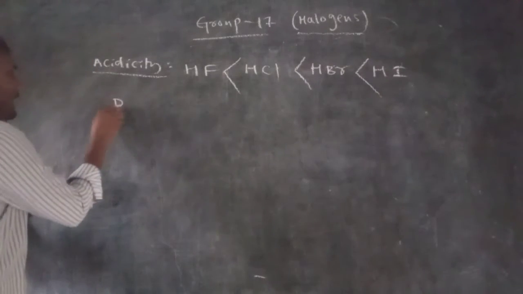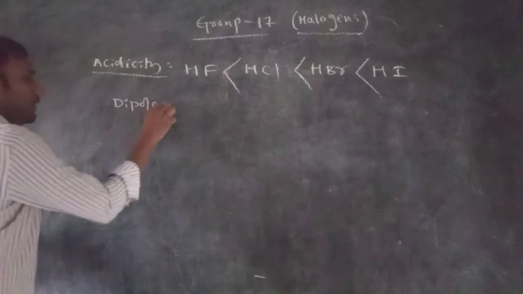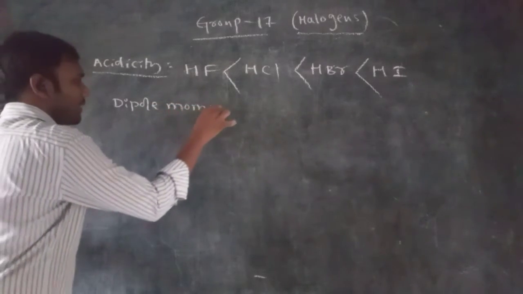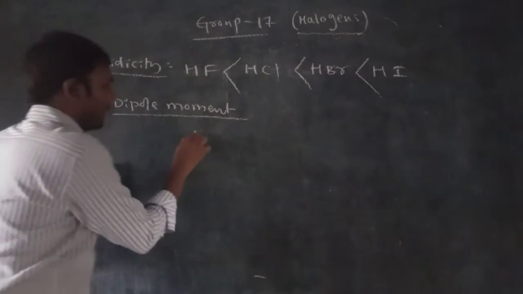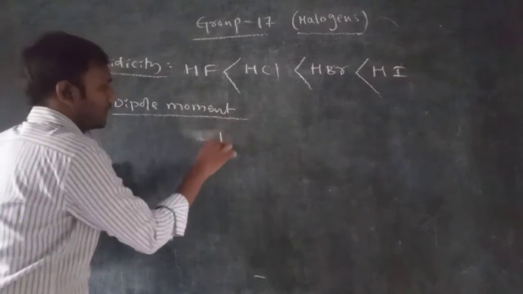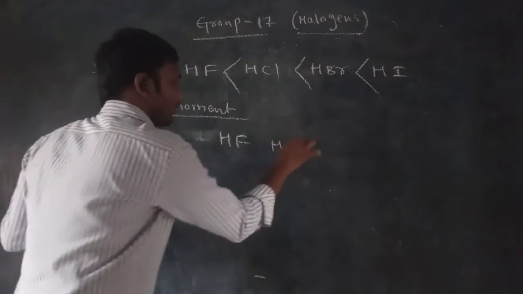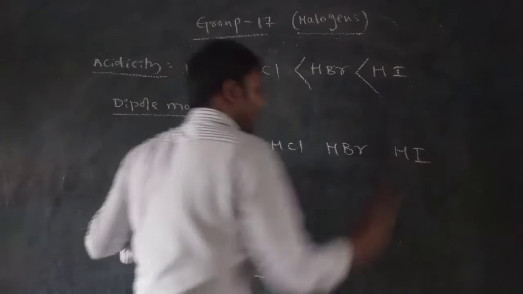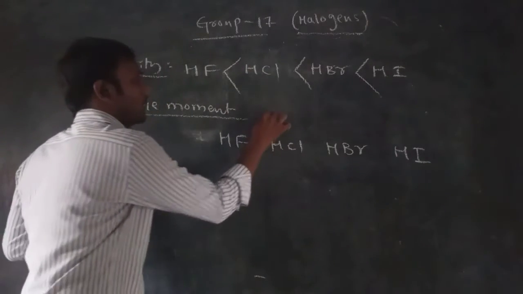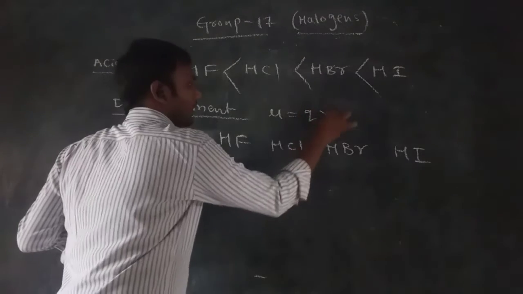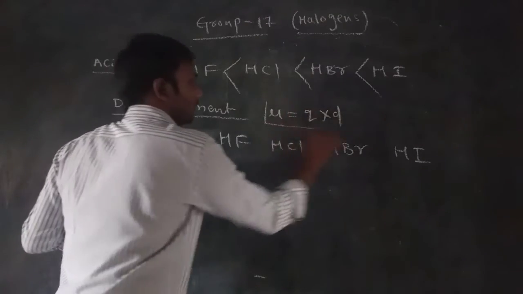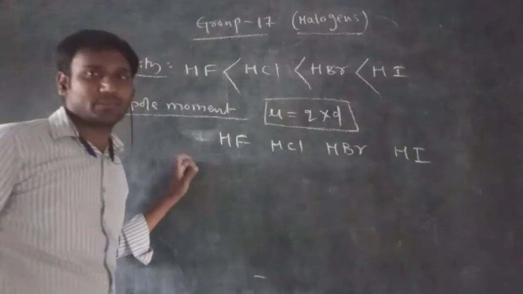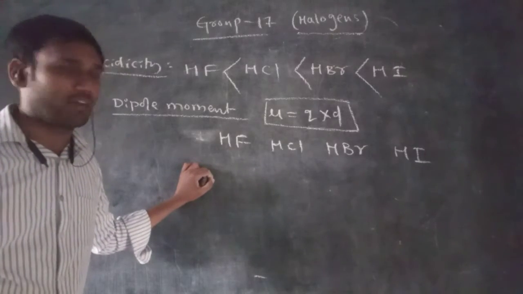So what is the dipole moment order here? Same acids only. First hydrogen fluoride, next hydrogen chloride, next hydrogen bromide, and next hydrogen iodide. So generally, we know that dipole moment mu equals Q into d, that means charge separation into the distance between the two ions, right?